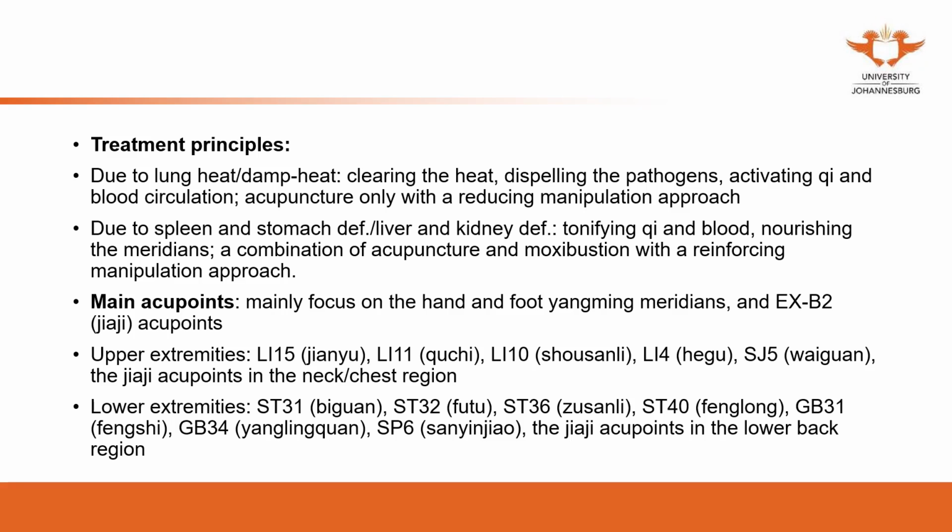The main points we focus on are the hand and foot Yangming meridians, because the Yangming meridian has a lot of qi and blood. Also, because this disease is a lack of nourishment, and the nourishment is qi and blood, we can focus on Yangming. The hand Yangming meridian, the foot Yangming meridian, and the jiaji points.